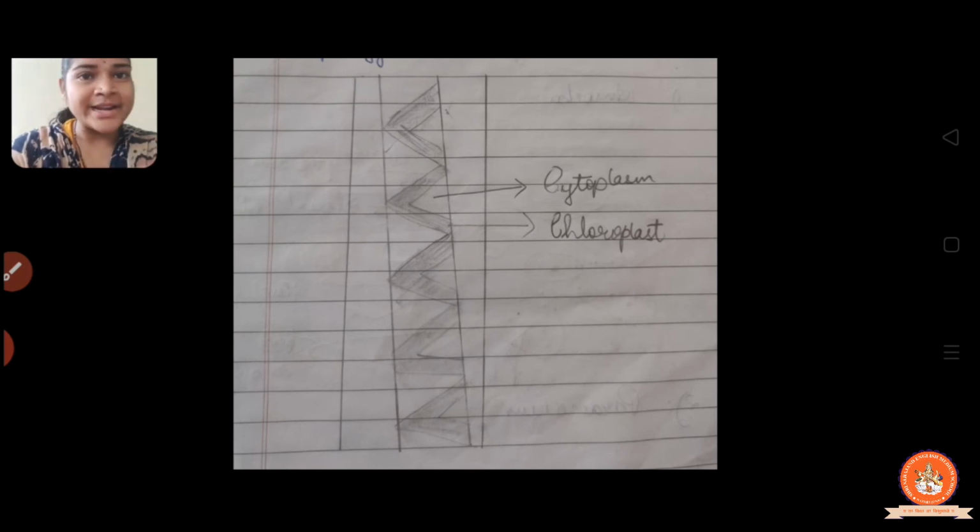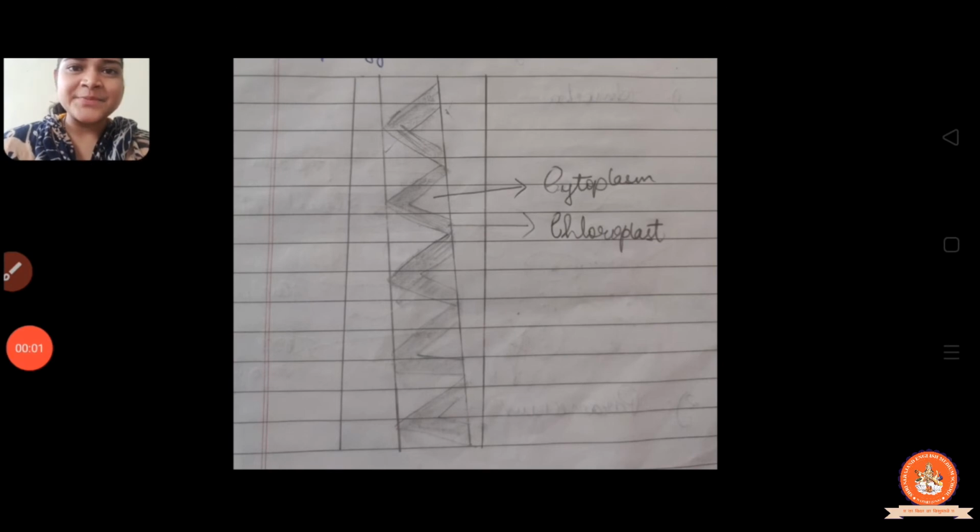You already learned in class 7 the autotrophic mode of nutrition and the heterotrophic mode of nutrition. The organism that depends on others for its food is called heterotrophic, and the organism that prepares its food by itself through the photosynthesis process is called autotrophic. You already learned this in class 7, right?